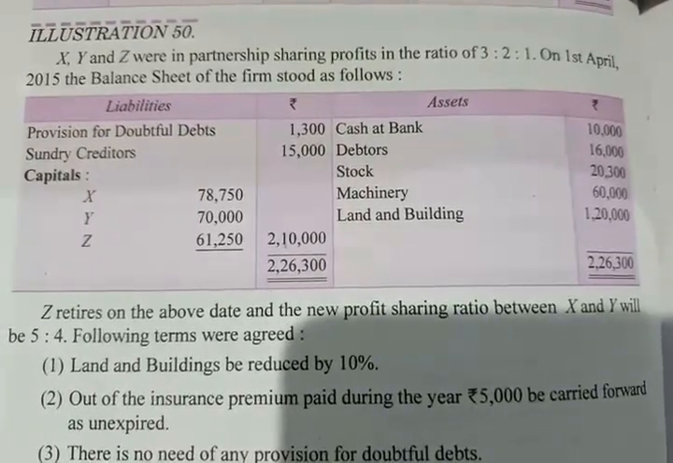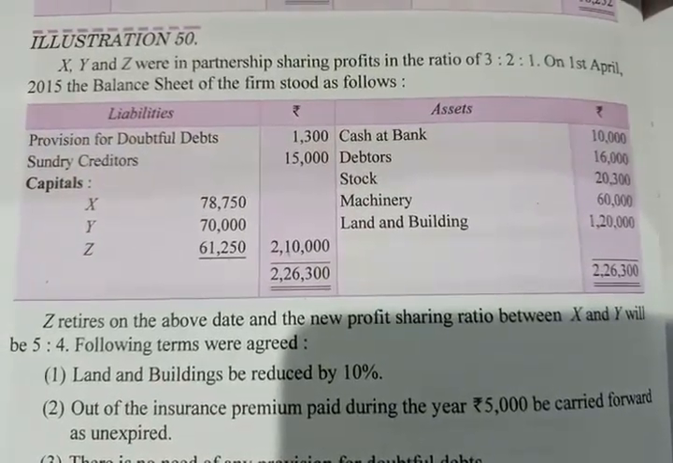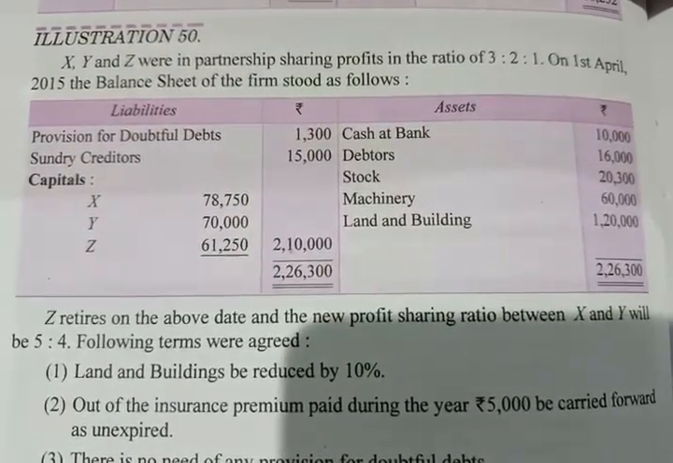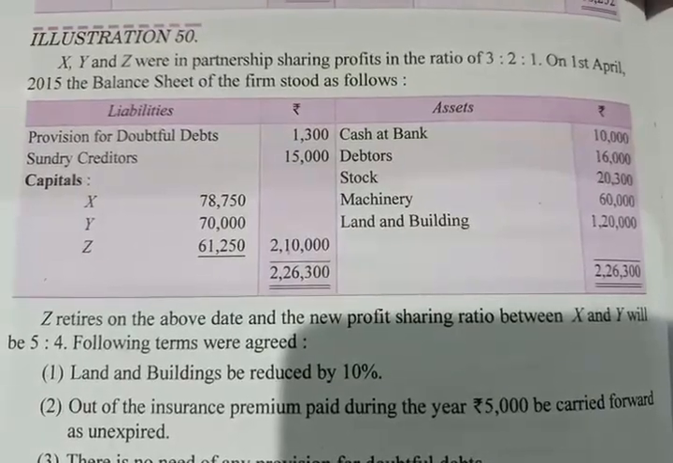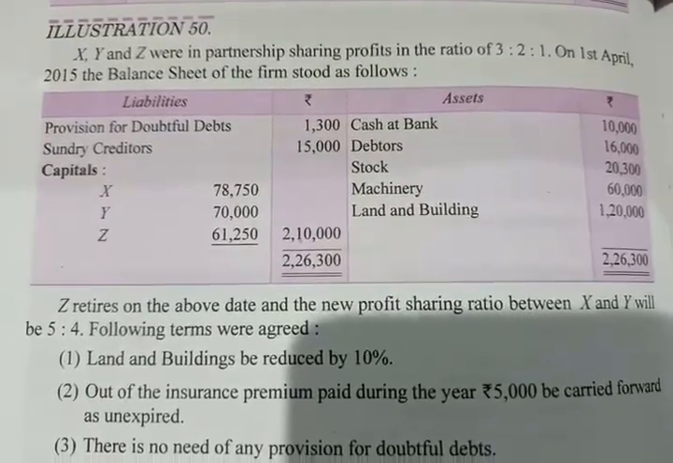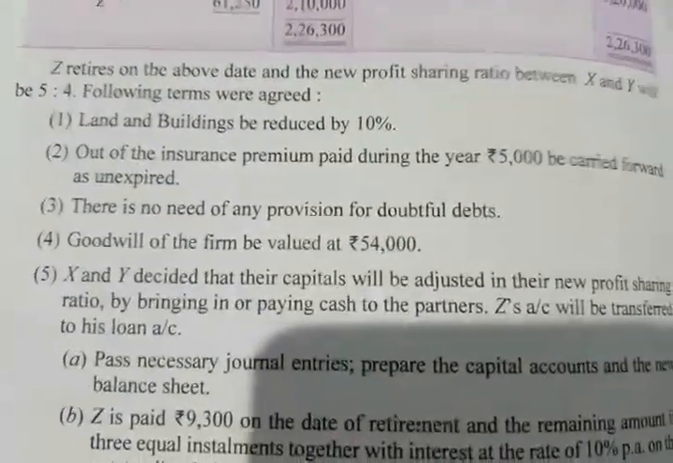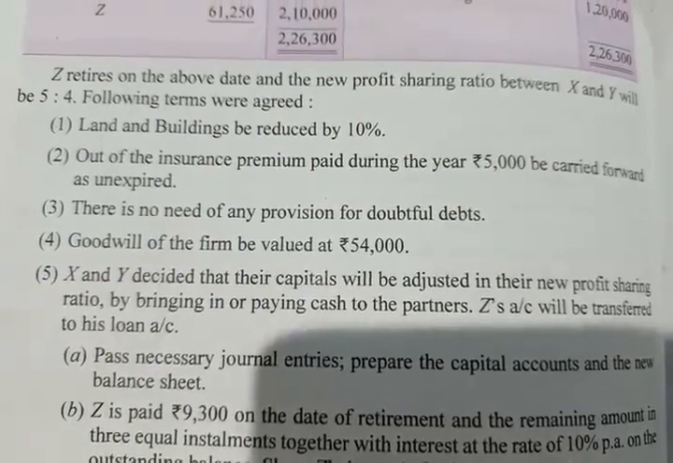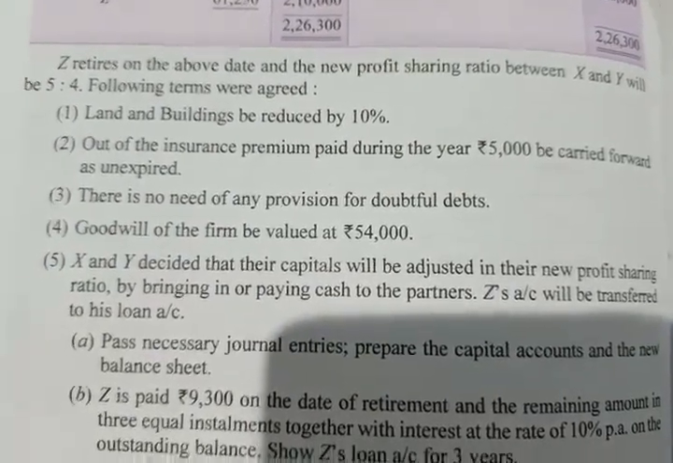See this problem. X, Y and Z were partners sharing profits and losses in the ratio of 3:2:1. Their balance sheet is given on 1st April 2015, and they told us that Z retired on the above date and the new profit sharing ratio between X and Y will be 5:4.